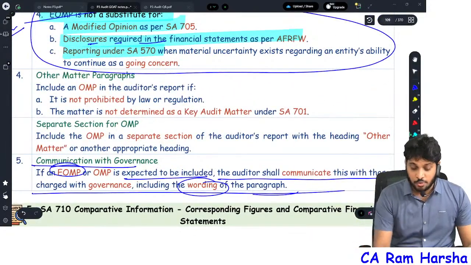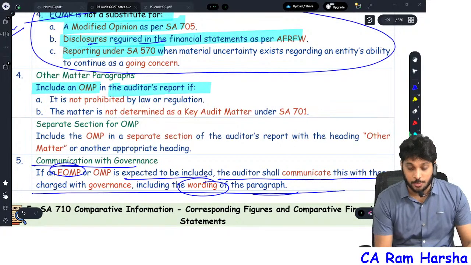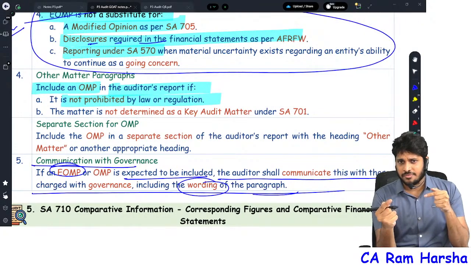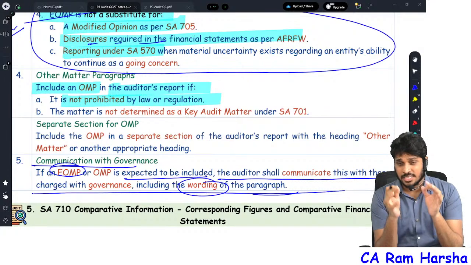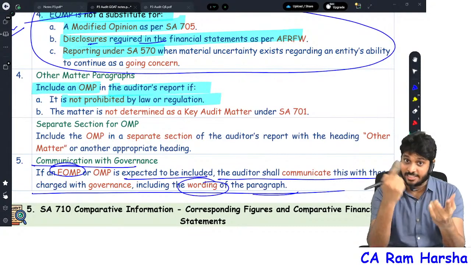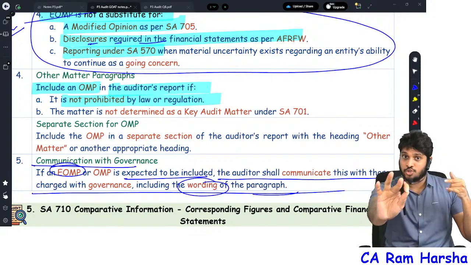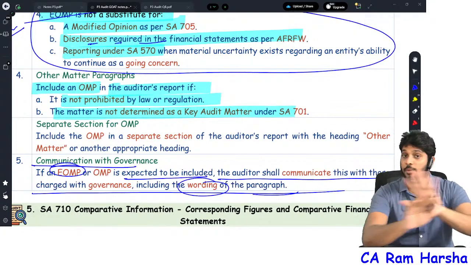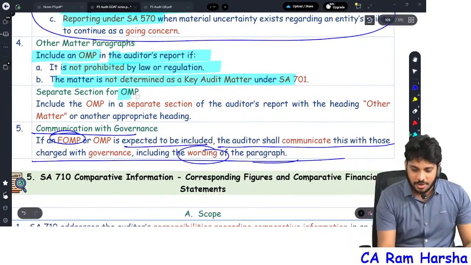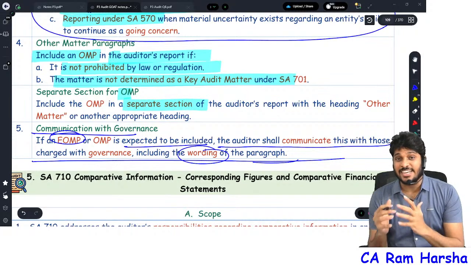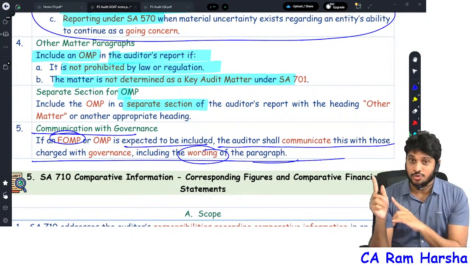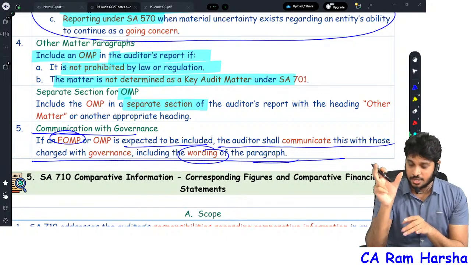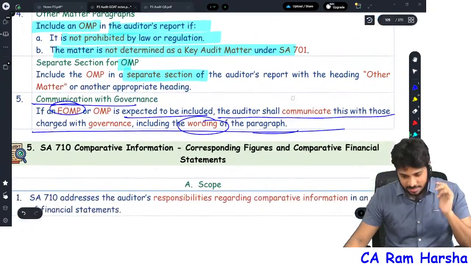How should we include the other matter paragraph? Include the OMP in the audit report if not prohibited by law. They will ask you when an other matter paragraph can be reported, and under what circumstances it shall not be reported. If there is a prohibition in law, you should not report, or if you decided that matter is a key audit matter, then also don't communicate it under the other matter paragraph. The other matter paragraph must also be communicated in a separate section in the audit report. Just now I showed you the State Bank of India audit report. The other matter paragraph is given as a separate section, with a side heading. That's it. 706 is over.